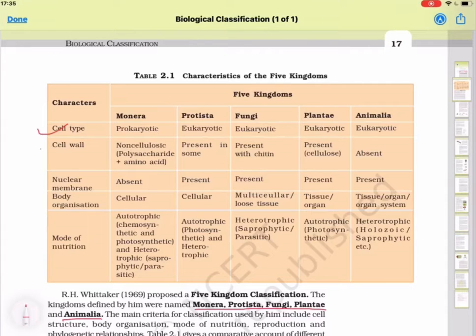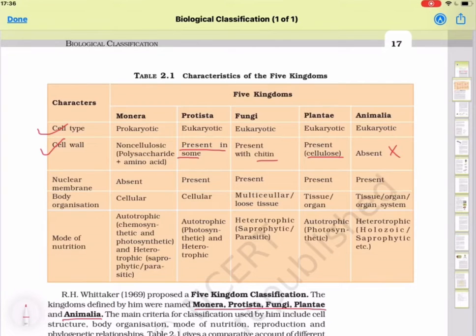Cell wall: in Monera mainly bacteria are present, so bacteria has non-cellulosic cell wall. But in Protista, in some, cell wall is present. In fungi, the cell wall is made up of chitin. Chitin is the material which is present in the cell wall of fungus. In plants, the cell wall is made up of cellulose, and cell wall is absent in animals.